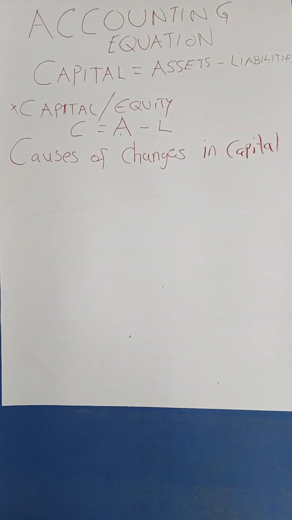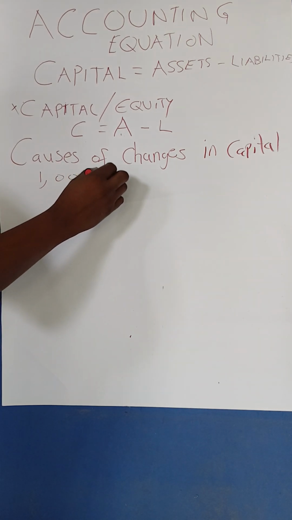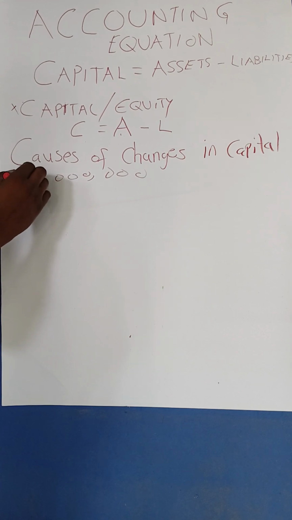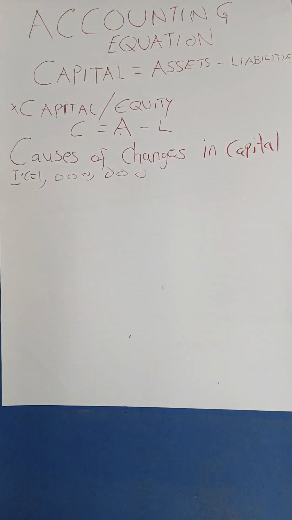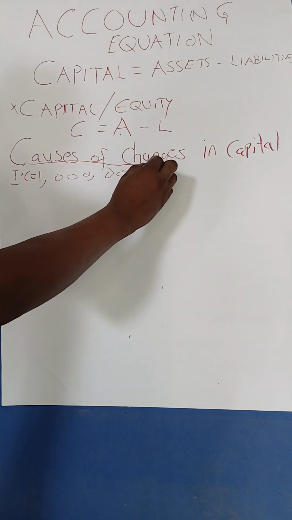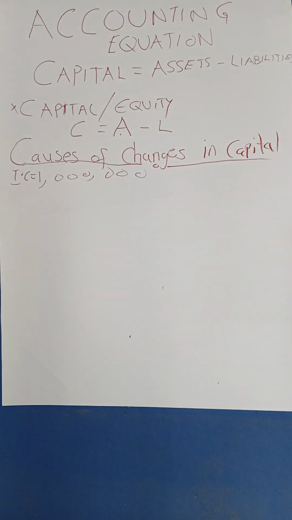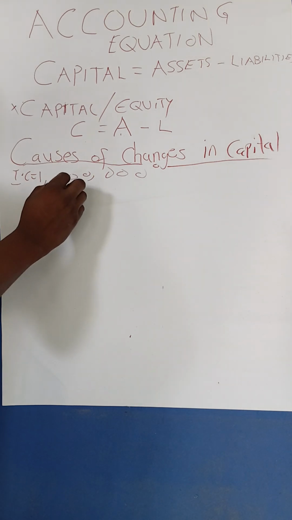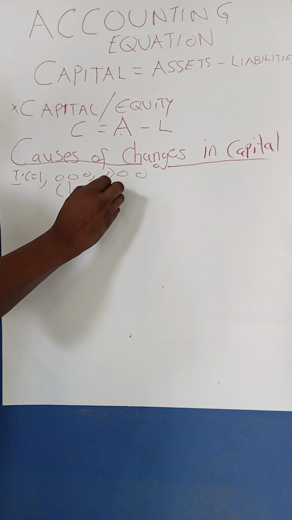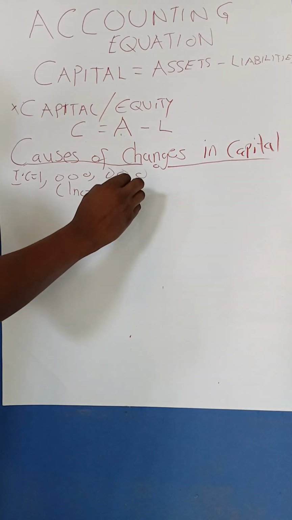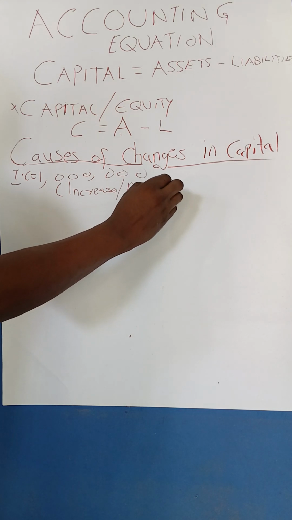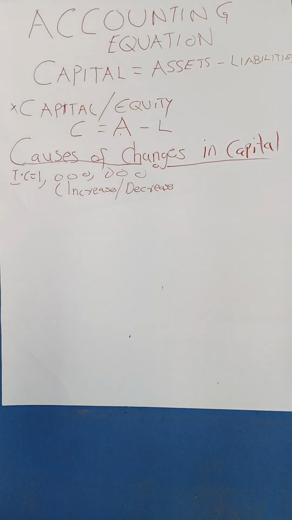As I've mentioned, when you are starting a business, you will have an initial capital at the start. Let's say you are starting a business with 1 million. The initial capital is 1 million. Now, the initial capital being 1 million, there are factors that can result in this 1 million either increasing, or also decreasing. So we want to look into it.